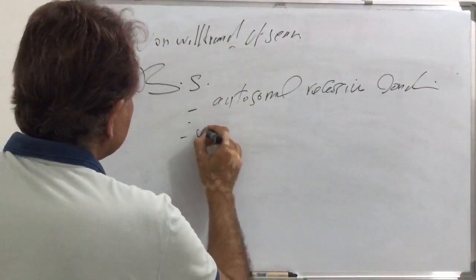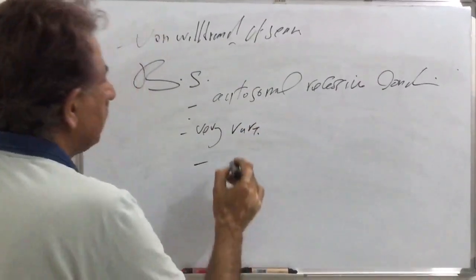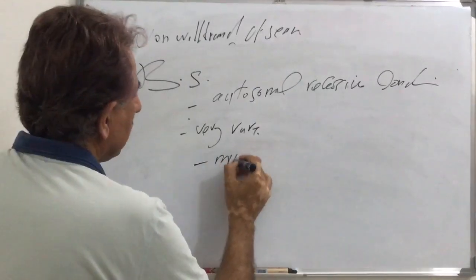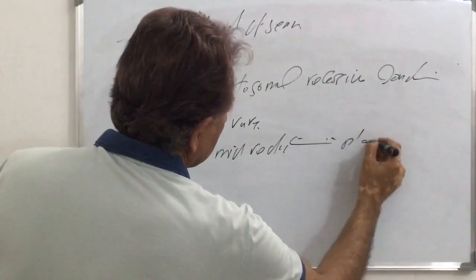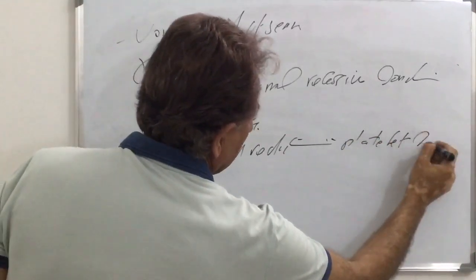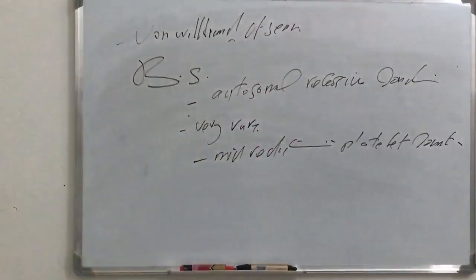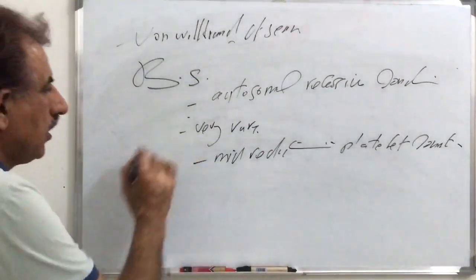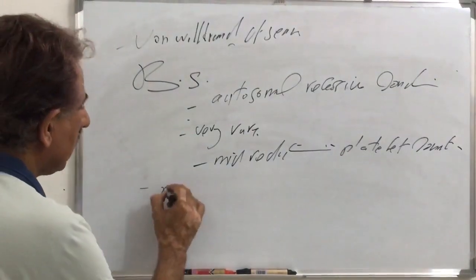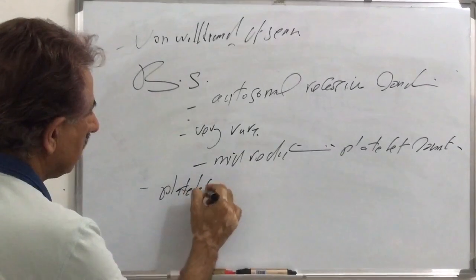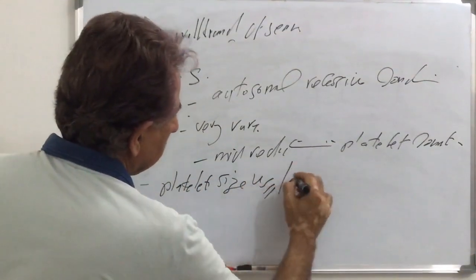It is very rare, in which there is a mild reduction in platelet count. So it is an autosomal recessive condition. It is rare, and there is mild reduction in platelets, and the platelet size is usually large.